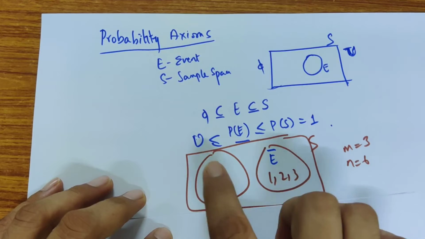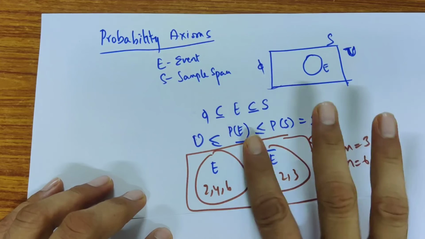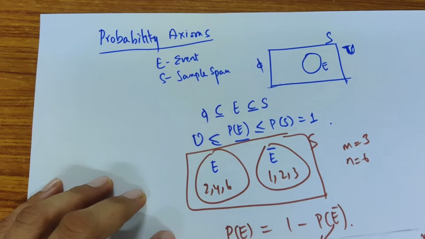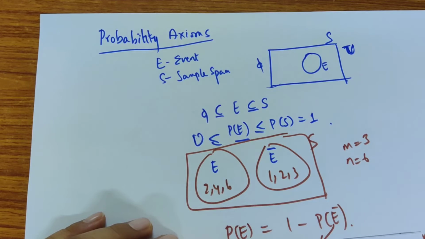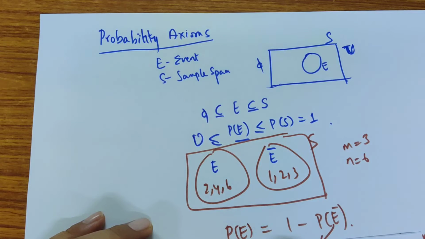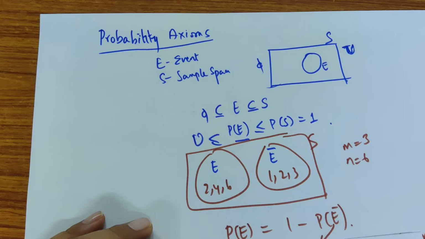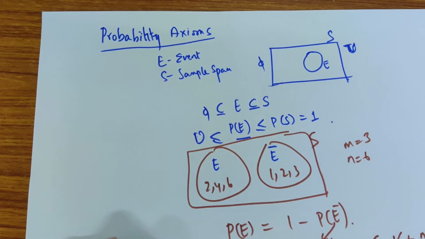Then the probability of any event E is always 1 minus the probability of the event E bar not happening. So the probability of the event happening is 1, which is all the elements, so full probability, minus the probability that this event will not happen. In this case, if I put M and N, this is N minus M, the items that are left, by N. So M by N is 1 minus N minus M by N. N by N becomes 1, so the 1 and 1 get cancelled. This becomes a negative number, that becomes a positive number, plus M by N.